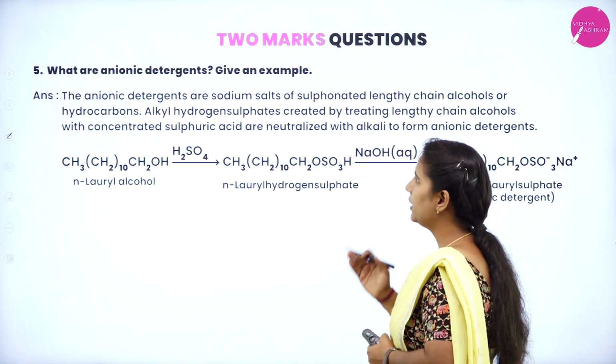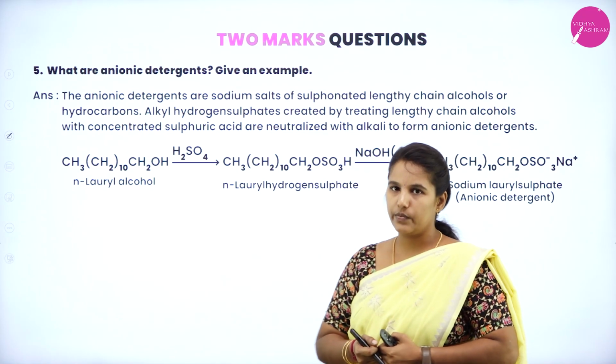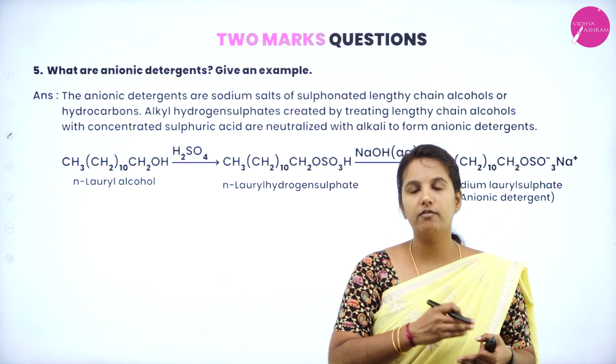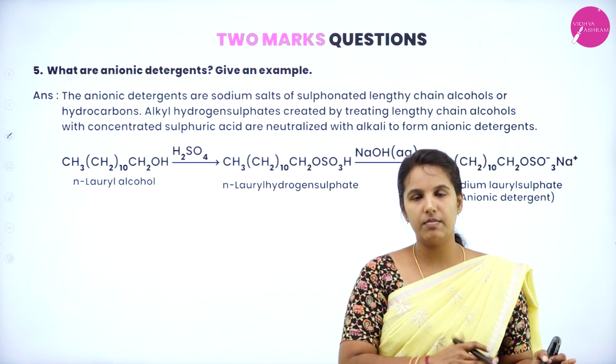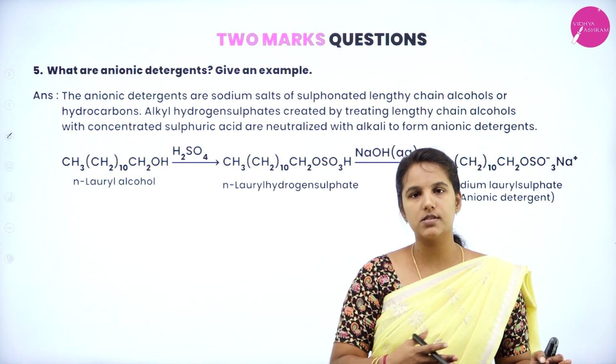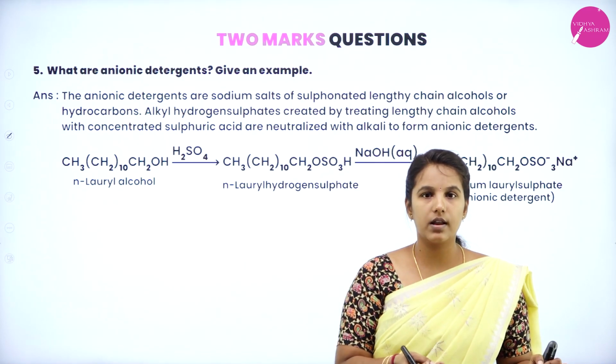Coming to anionic detergents, give an example. Remember, in the 2-mark questions, I have listed different kinds of questions. One is based on drugs, maybe anti-fertility drugs, tranquilizers, or the types of drugs I have discussed.